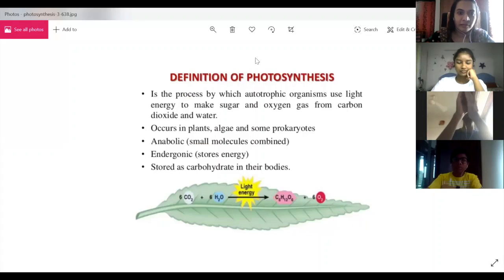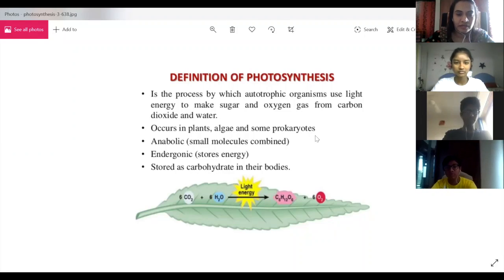Just a quick recap. Photosynthesis is the process by which autotrophic organisms use light energy to make sugar and oxygen from carbon dioxide and water. It occurs in plants, algae, as well as some prokaryotes. It is anabolic, that is small molecules combined, and it stores energy. It is stored as carbohydrate in their bodies.